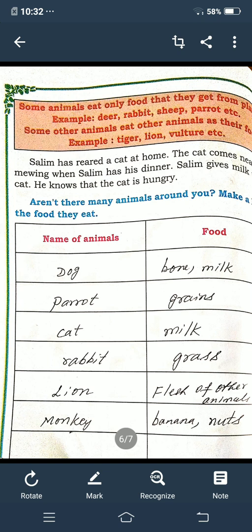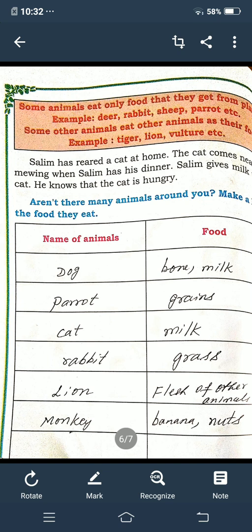Here they have given: aren't there many animals around you? Make a list of the food they eat. So many animals will be near your house, and you must write what food they eat. I have written here the names of the animals as dog, parrot, cat, rabbit, lion, monkey. And I have written the food they eat.